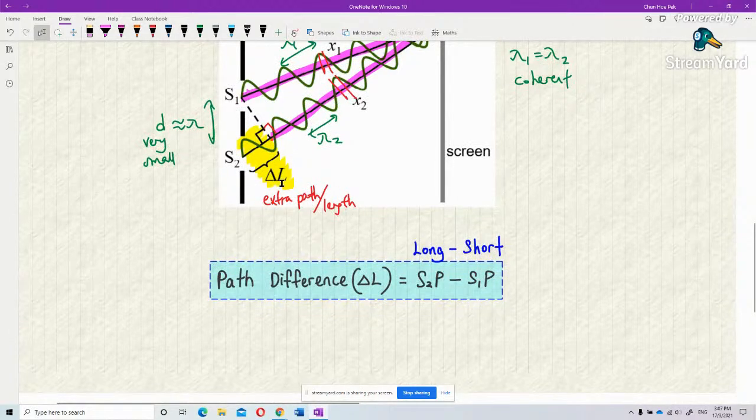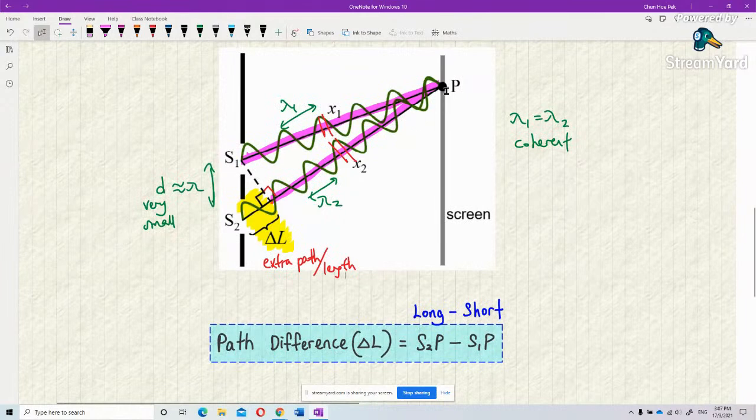So how to get this delta L? Very simple. Just take the long minus the short. Which one is longer? S2P is the longer distance, minus the S1P. Then you get the path difference already, isn't it? The long distance minus the short distance, that is the path difference. Understand or not? Okay. That's how you get the delta L path difference. The long minus the short. This is the extra distance.